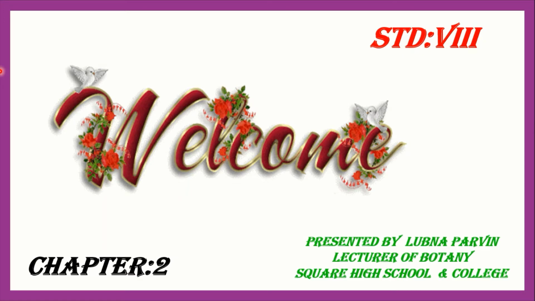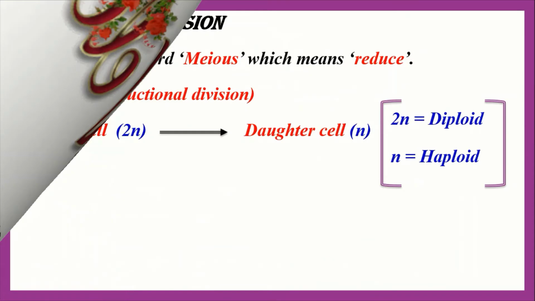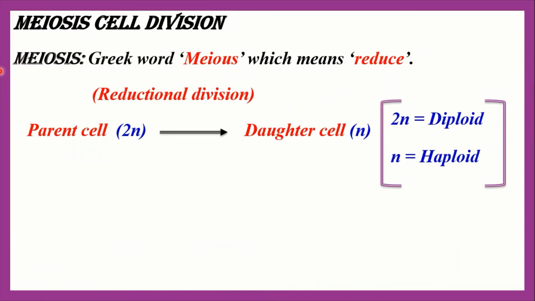In this class, we are going to discuss a most important topic, that is meiosis cell division. So, today's topic is meiosis cell division. Here everybody see, the word meiosis comes from the Greek word meos, which means to reduce. Okay, you know that meiosis is a reductional division. Basically, we should understand meiosis is a type of reductional division.